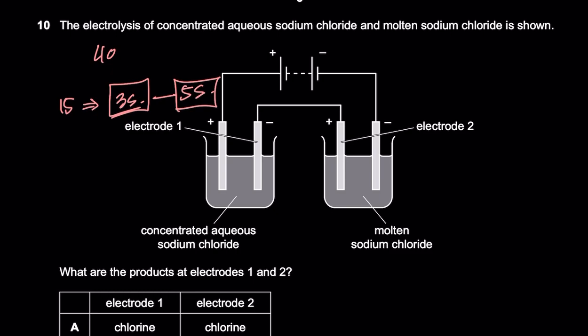Okay, the electrolysis of concentrated aqueous sodium chloride and molten sodium chloride is shown. So concentrated aqueous sodium chloride has Na plus ion and Cl minus ion. Since it's aqueous, it will also have the H plus ion and the OH minus ion. And molten sodium chloride will only have Na plus and Cl minus ions, right?